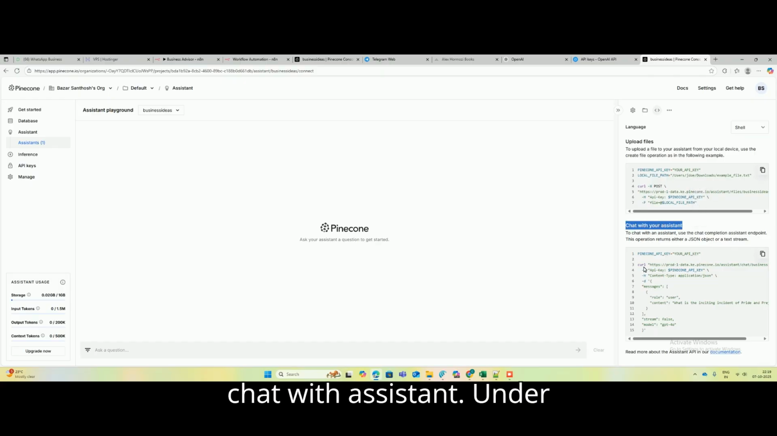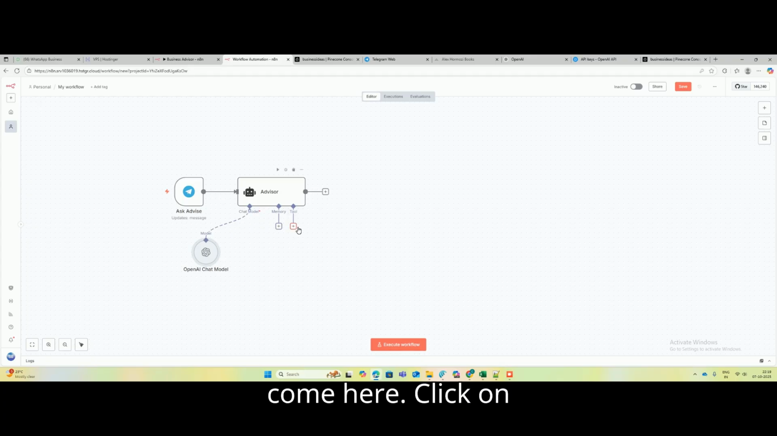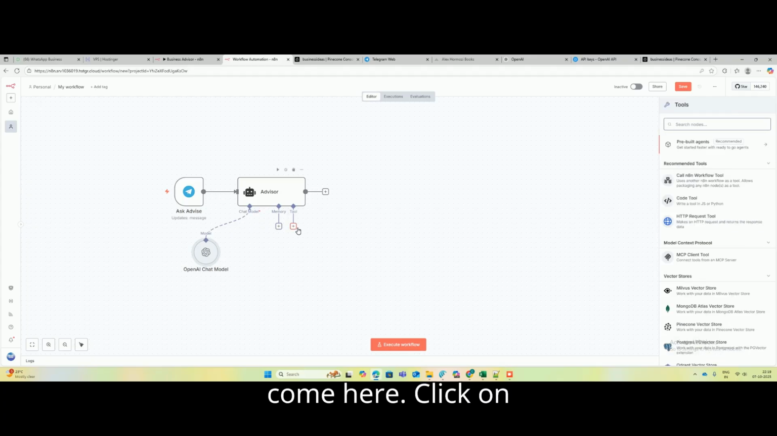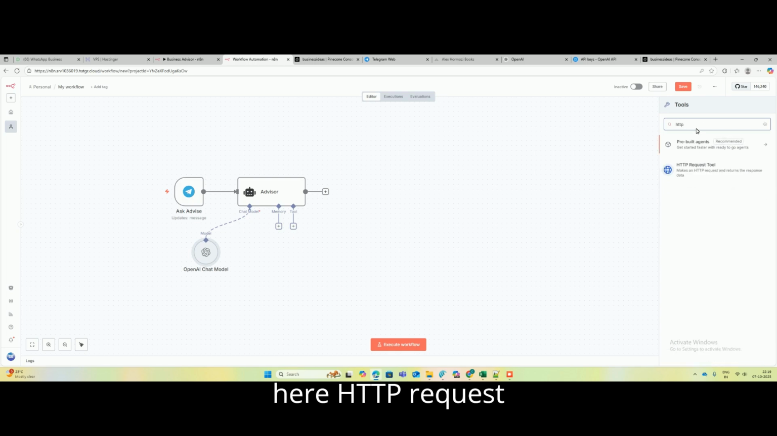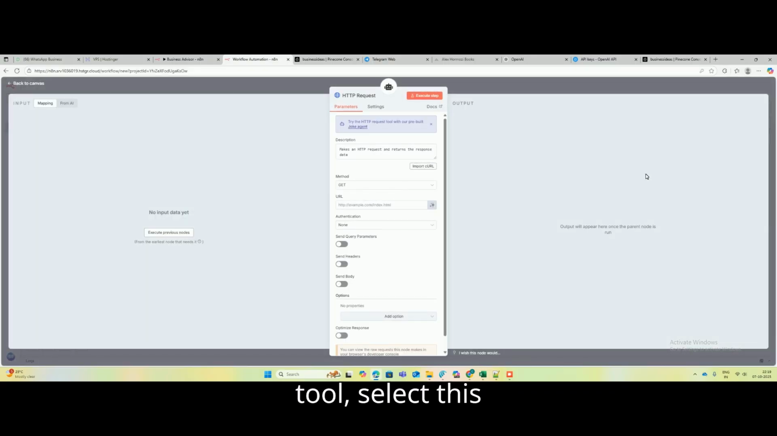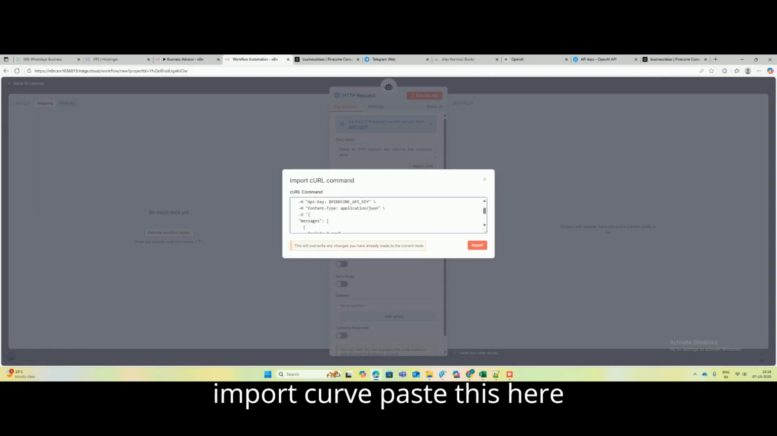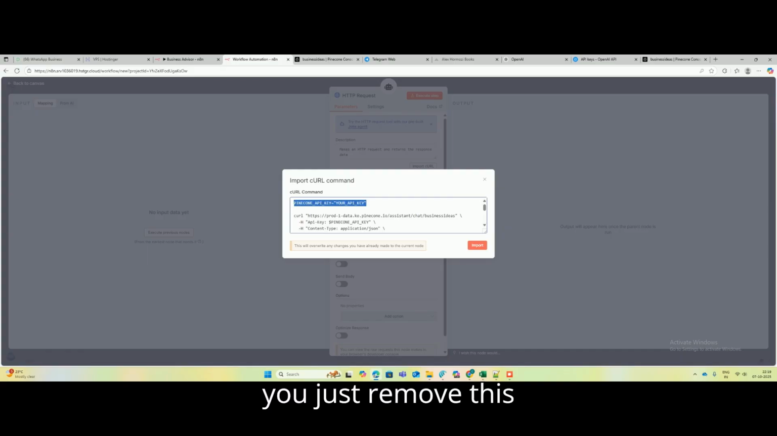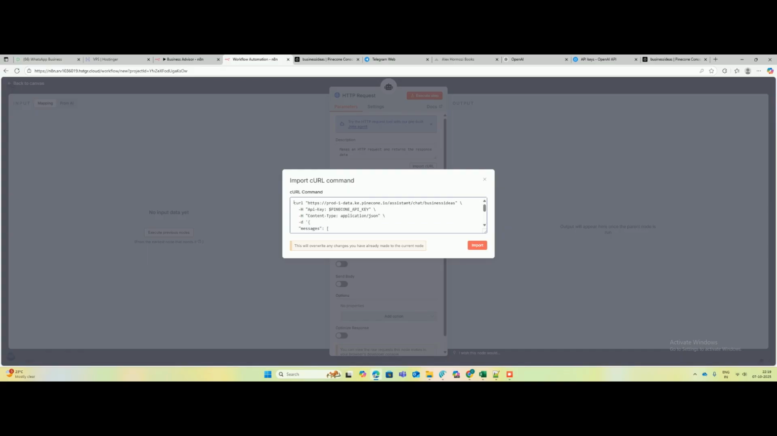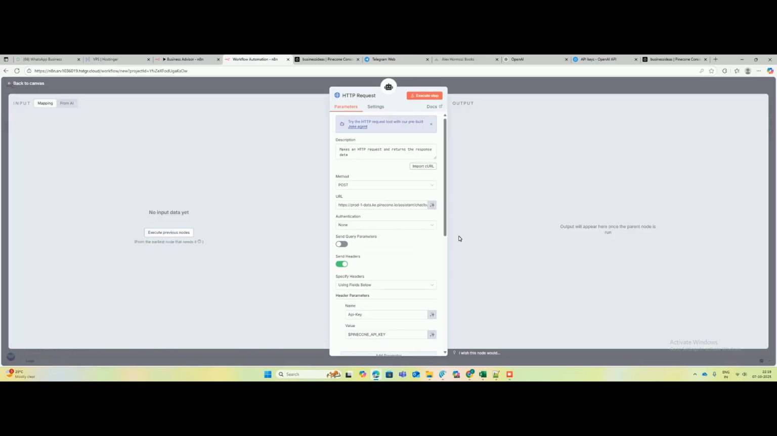Under the chat with assistant, you have this curl. Copy this curl, come here, and click on tool. Select the HTTP request tool. You can type HTTP request tool here, select it, import curl, and paste this here. You just remove the first line and click on import.